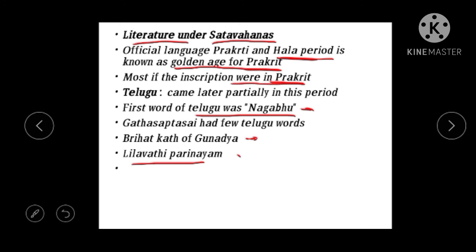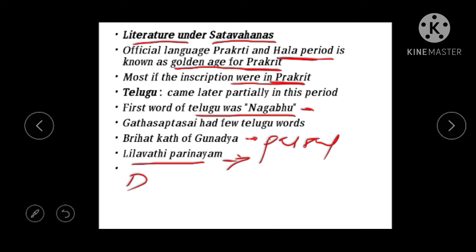It is said in this book that Hala's marriage took place in Draksharamam. Draksharamam is the place where the marriage of Hala took place. And here you should also remember that Gunadhya's work, Brihat Katha, is written in the Paisachi language.